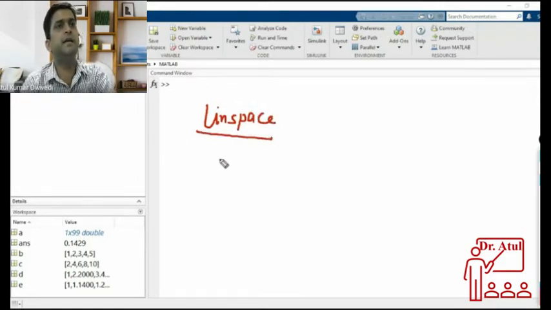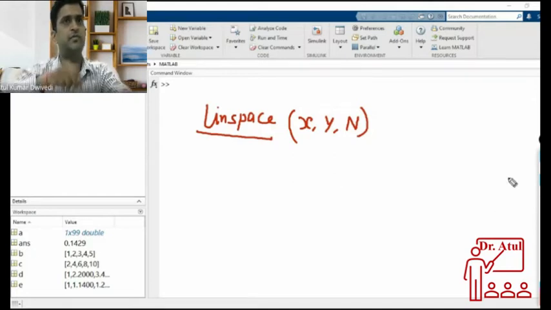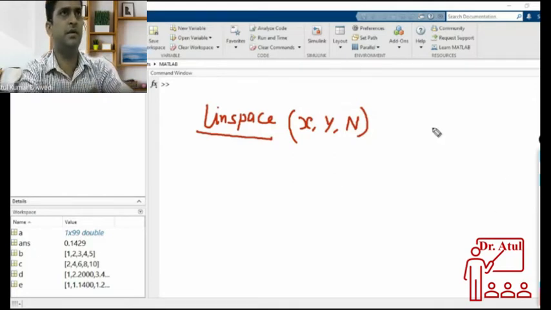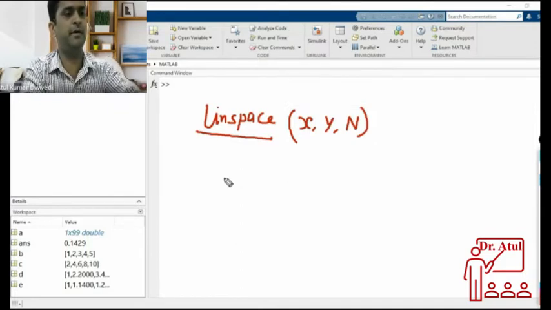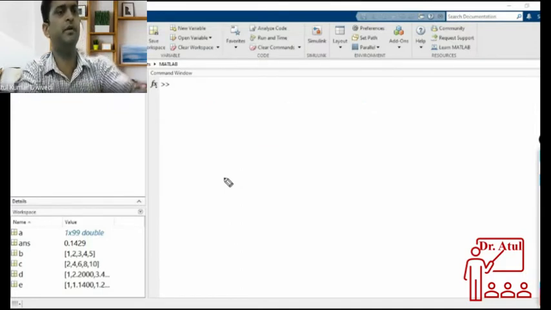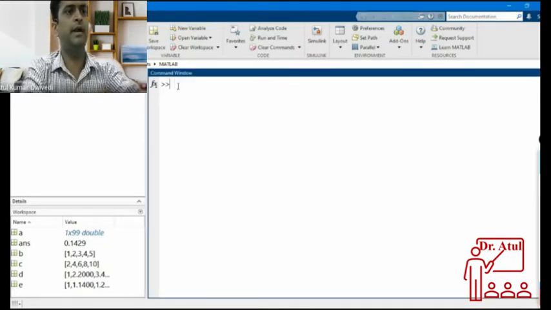What it does is create a linear space between x and y, and you can have n numbers between them. The same thing that I was doing, which was creating different numbers, can be done using the linspace command.